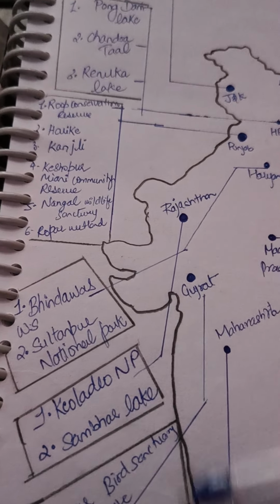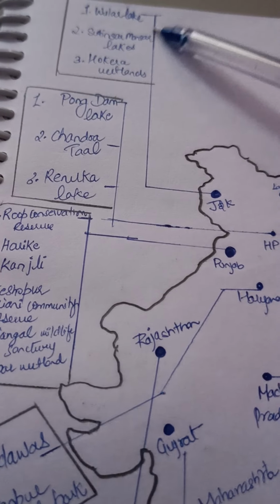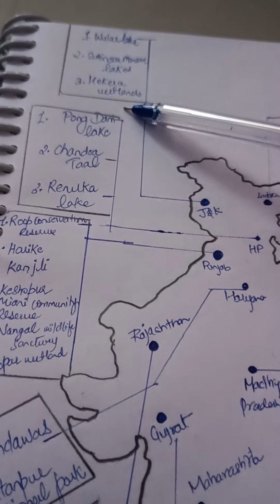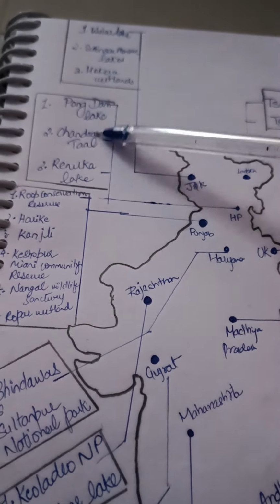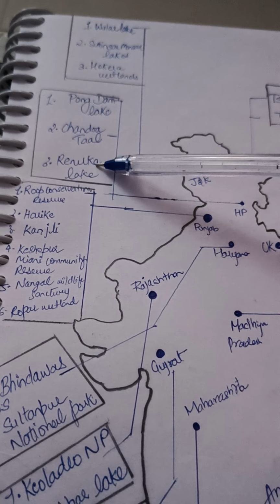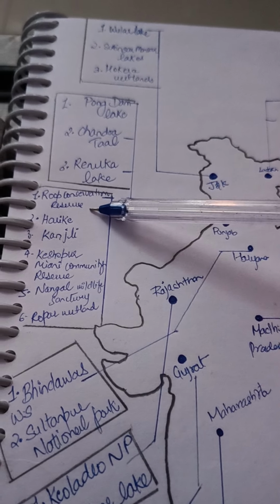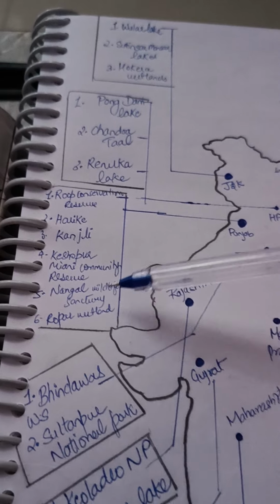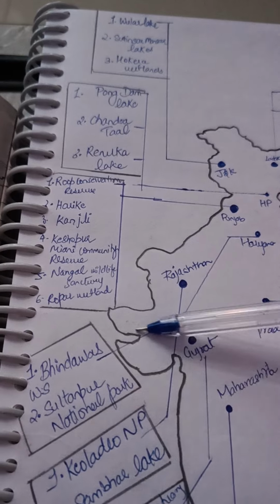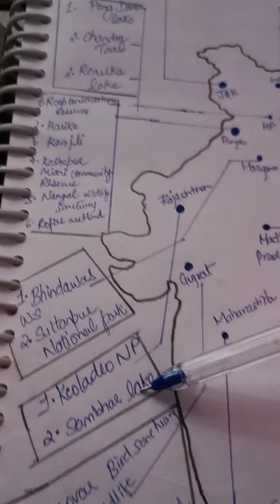Okay, so let's revise from the starting. In Jammu and Kashmir we have 3: Vular Lake, Sutinsar Mansar Lake, and Hokera wetland. In Himachal Pradesh we have Pong Dam Lake, Chandratal, and Renuka Lake. In Punjab we have 6 wetlands: Roop Conservation Reserve, Harike, Kanjli, Keshopur Myani Community Reserve, Nangal Wildlife Sanctuary, and Ropar Wetland. In Haryana we have 2, Vindhyas and Sultanpur National Park. And in Rajasthan we have Keoladeo National Park and Sambhal Lake.